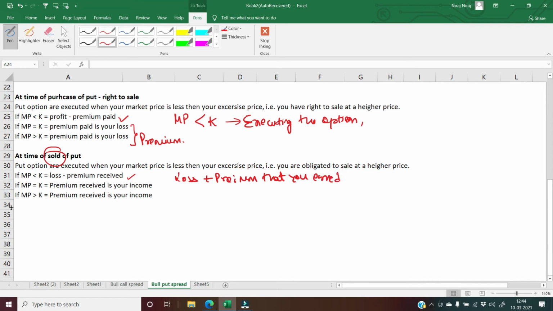In the case where the market price is equal to the exercise price, or the market price is greater than the exercise price, the other person is not going to execute this particular put option. So whatever premium you received is going to be your income. Now let's see what is the strategy you will use as the put bull strategy.